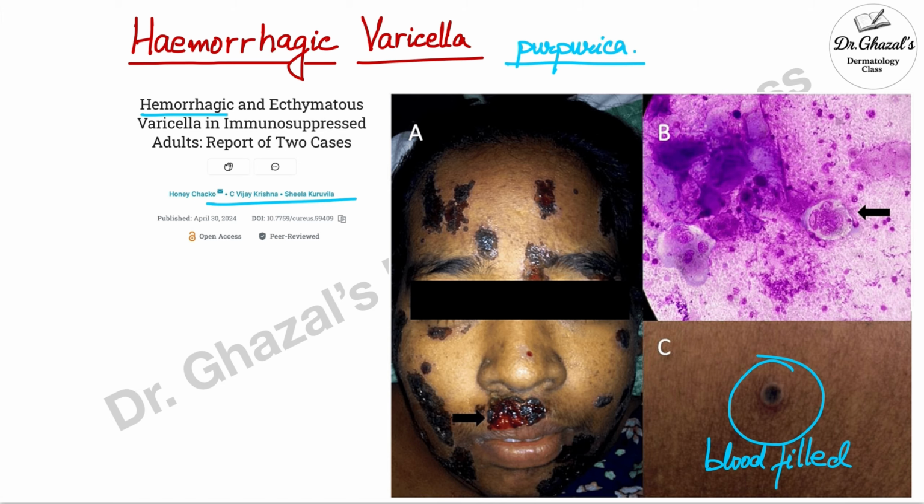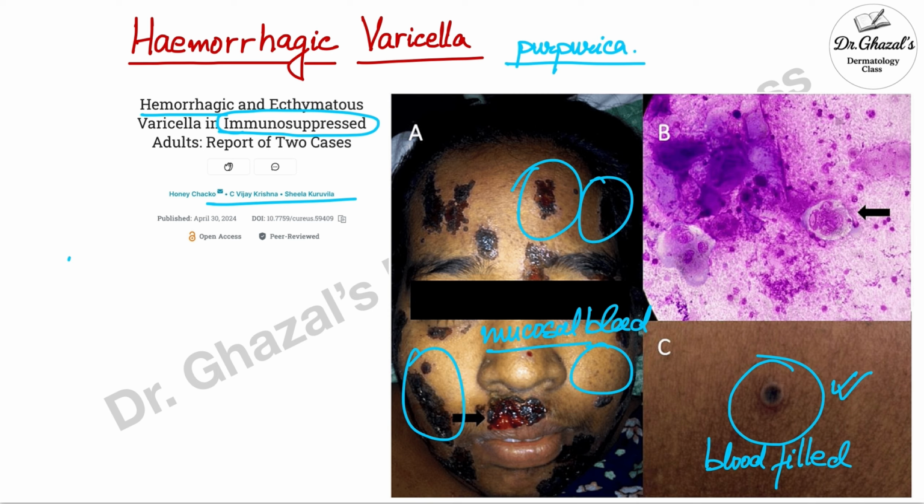If you get a case of hemorrhagic varicella, always rule out some immunocompromised state. Here the patient presents with hemorrhagic vesicles and crusts and even ecchymosis. They can even have mucosal bleeds.